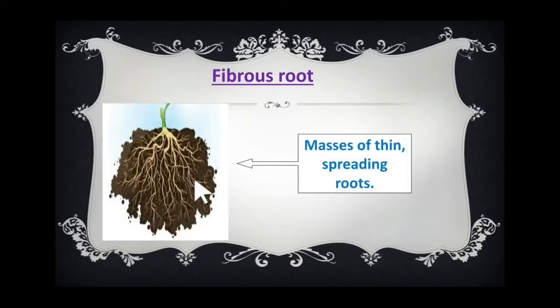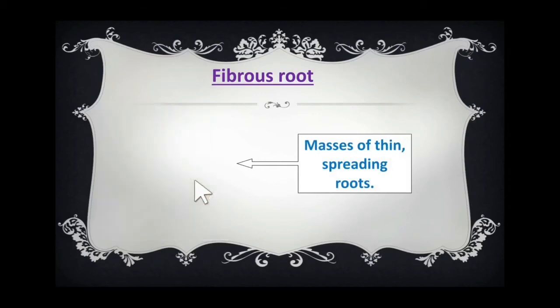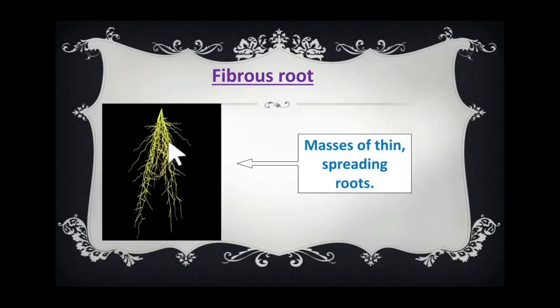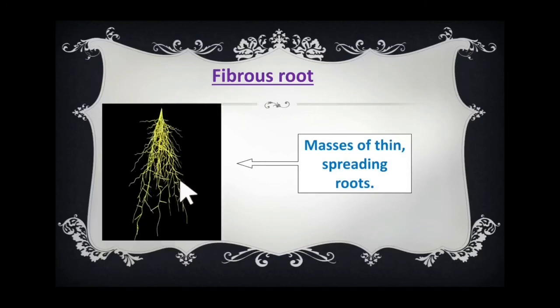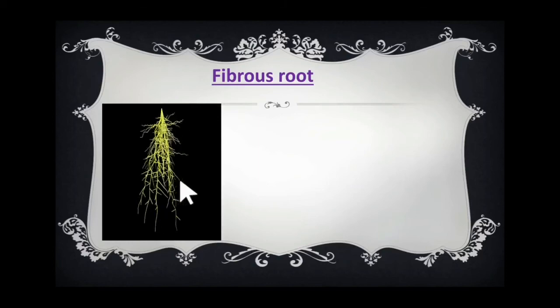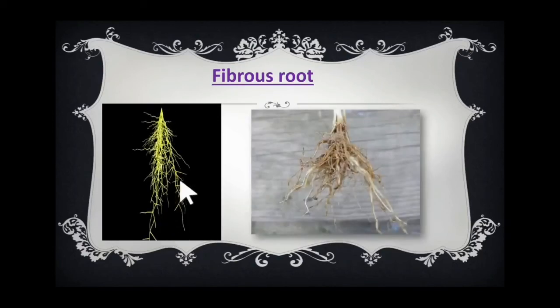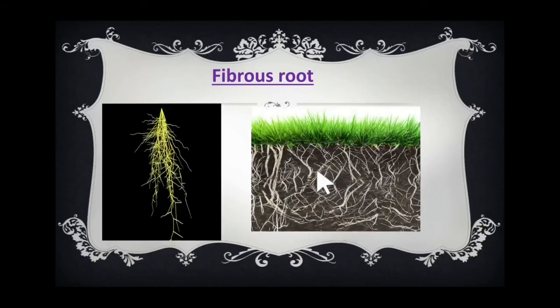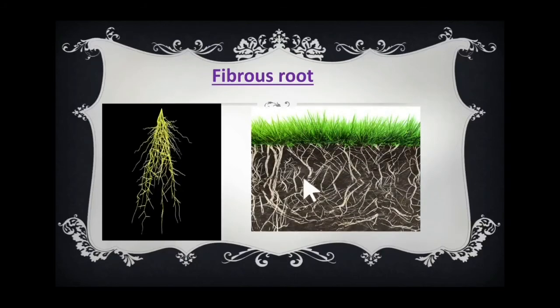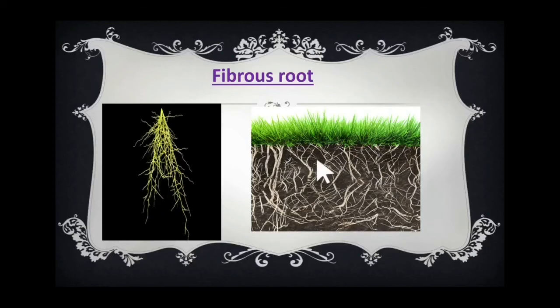Yes, our grass has fibrous root. The root structure will be like this, with too many small roots. These are examples for fibrous root. Our grass is having which root? Fibrous root.